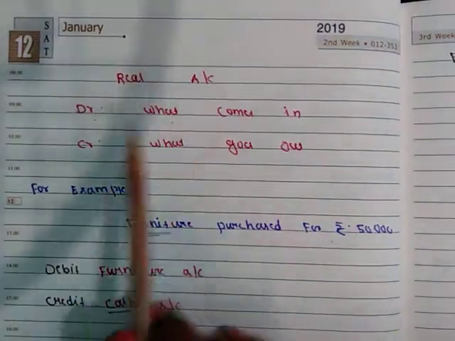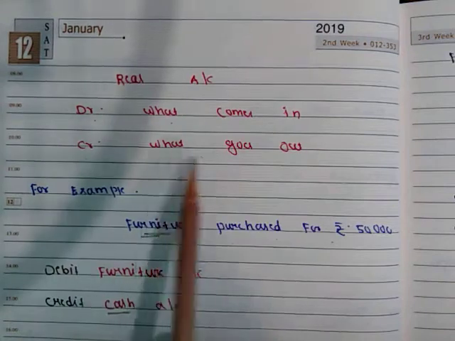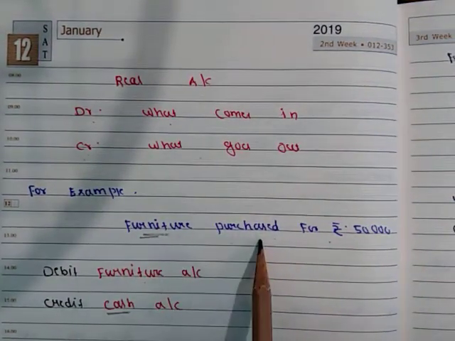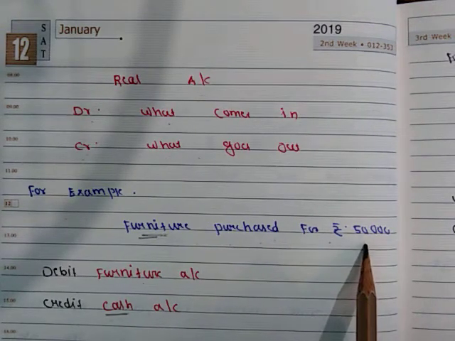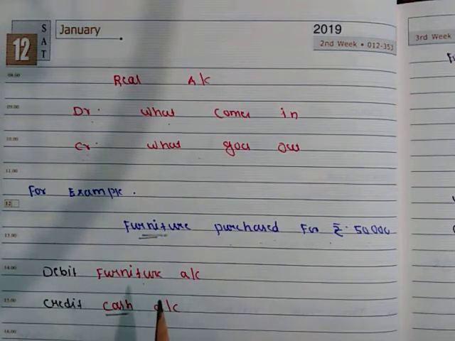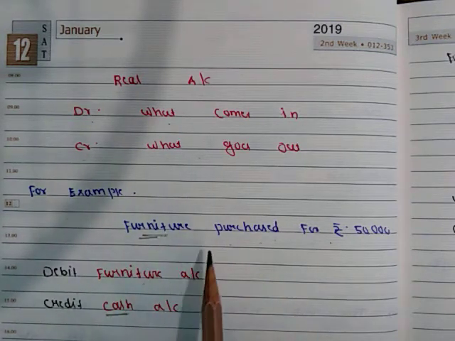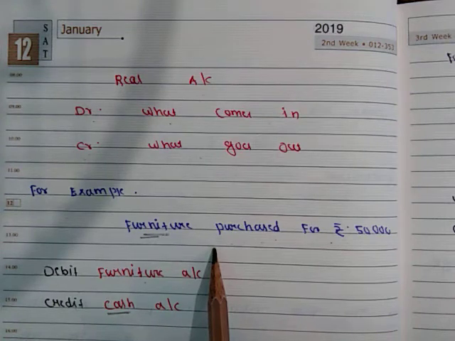The real account rule is debit what comes in and credit what goes out. For example, furniture purchased for rupees 50,000. A real account can be an asset, a liability or equity. When something comes into your business, debit the account.